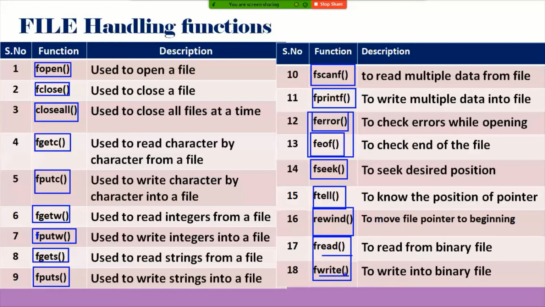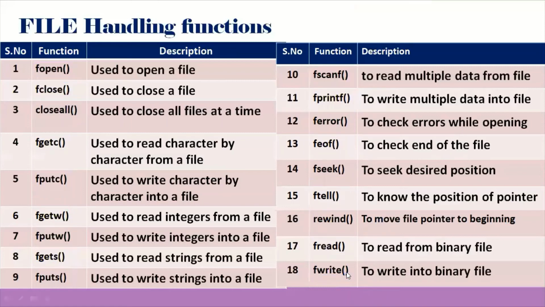These are the different file handling functions. By using these file handling functions, we can open a file, we can close a file, we can read data, and we can write into that particular file, character by character, integer by integer, string by string. That means multiple data at a time. I can read and write into a file, and meanwhile I can check errors, and I can move the file pointer to the desired position, even from middle to beginning or last to beginning, and even I can read and write data from or to a binary file.